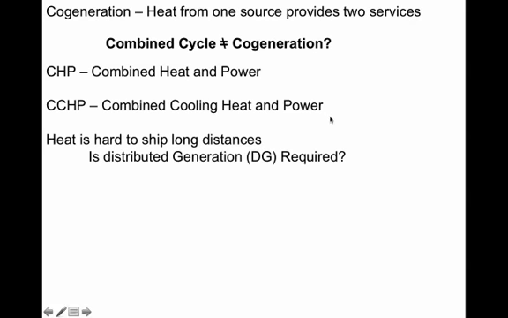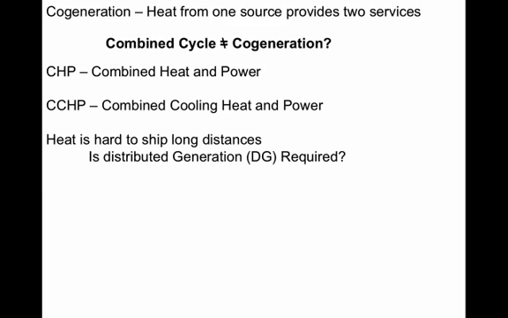So cogeneration is using heat to provide you with two services, whatever they may be. Usually one is electricity. Combined cycle, is that the same as cogeneration? No. Combined cycle is running two cycles that both produce electricity, one working off the waste heat of the other. Where cogeneration is using a fuel to provide you generally with combined heat and power, so that would be electrical power, or combined cooling, heat and power, where you can use the waste heat or the heat co-product to heat something or actually drive an absorption cooler and run an air conditioner.